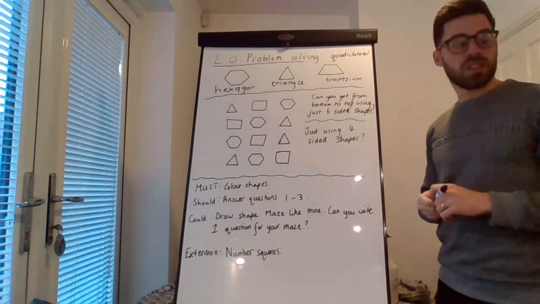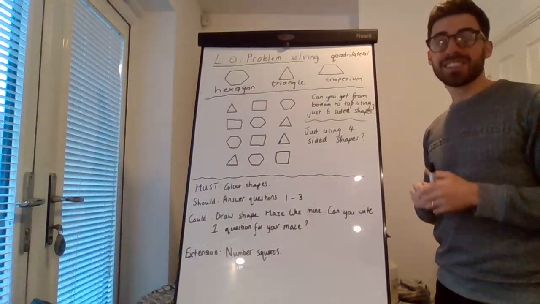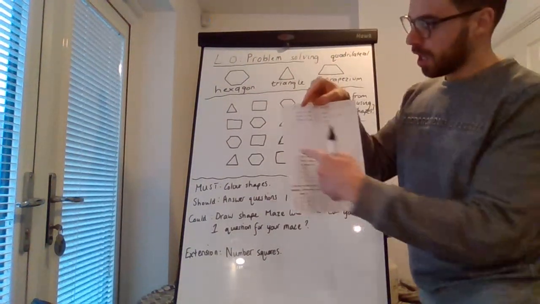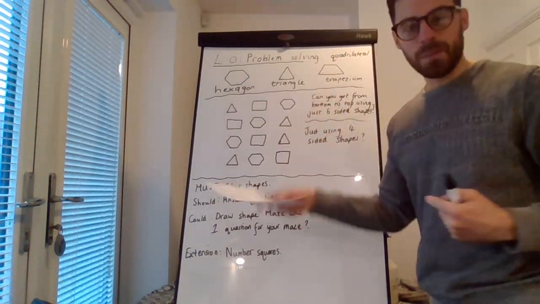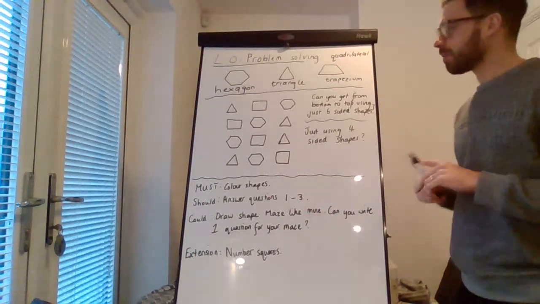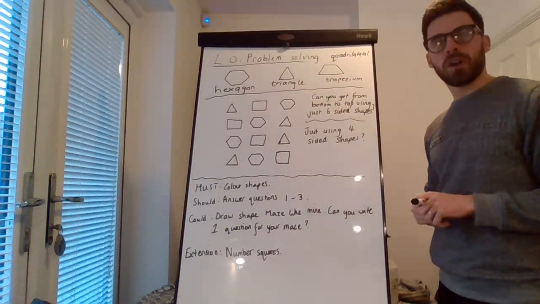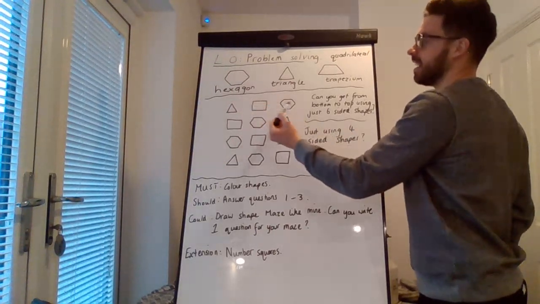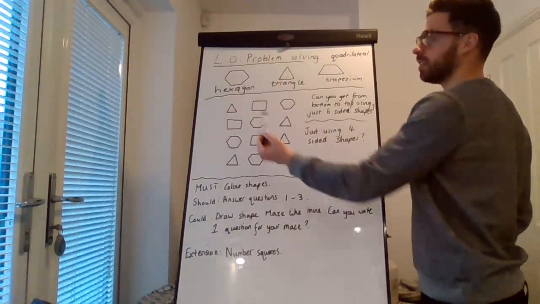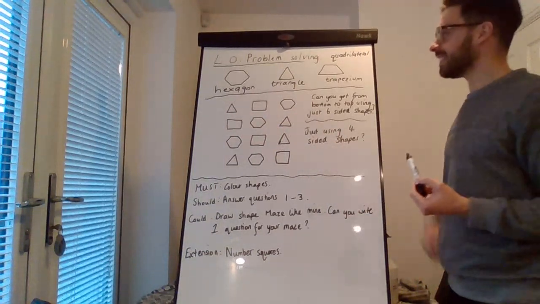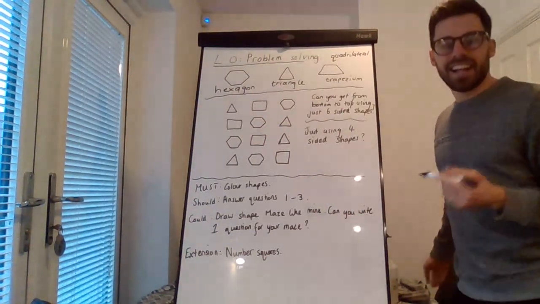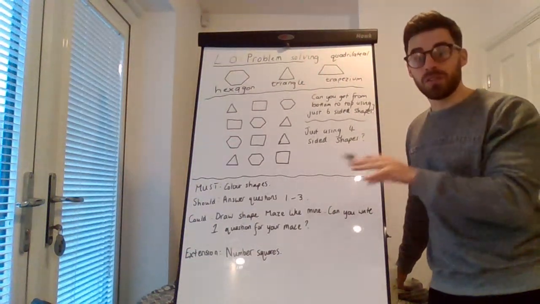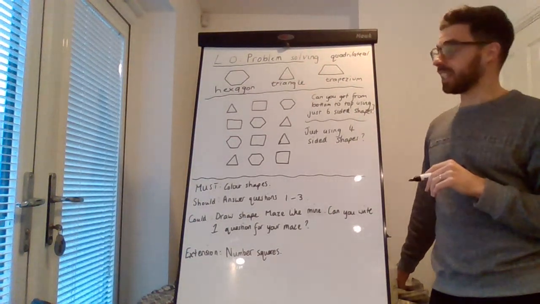I've put some shapes onto the board because today's problem solving task does involve shapes. You have a shape puzzle or a shape maze. I've drawn a simple one on the board for you. This contains rectangles, triangles, and hexagons again. And I've got a couple of problems on the board for you to solve that are similar to the problems that you'll solve on your shape maze on your sheet.